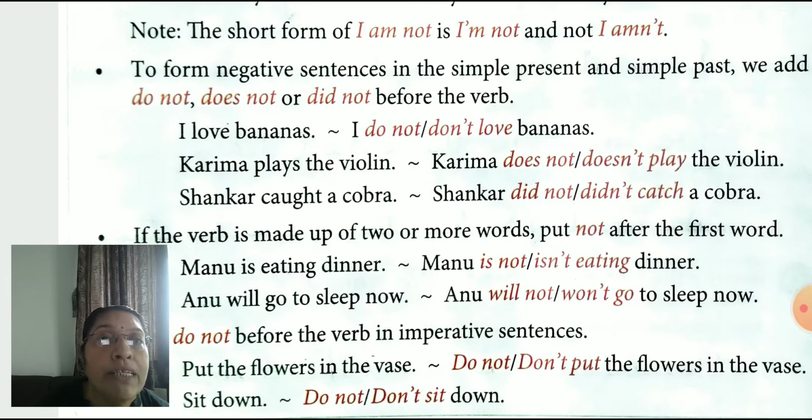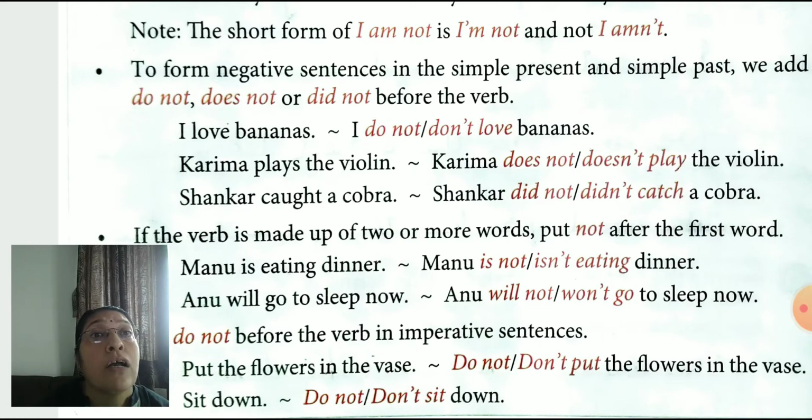Karima plays the violin. So first keep in mind which is the subject. Karima. Karima is a girl, singular. So we use Karima doesn't play the violin. Karima does not play the violin. Understand children? Here first we know about the subject. Karima is third person singular in present tense. Plays, the verb with s or es. So here we use Karima doesn't play the violin.